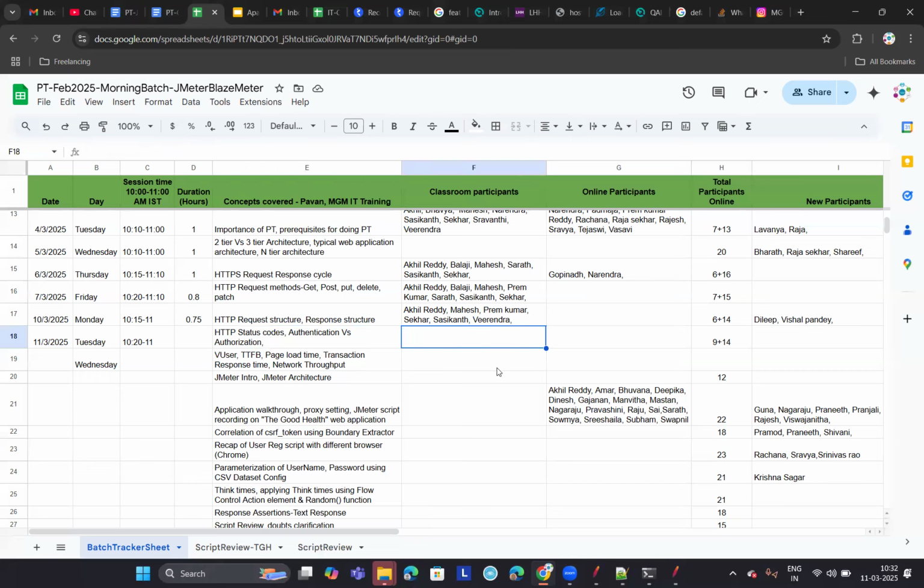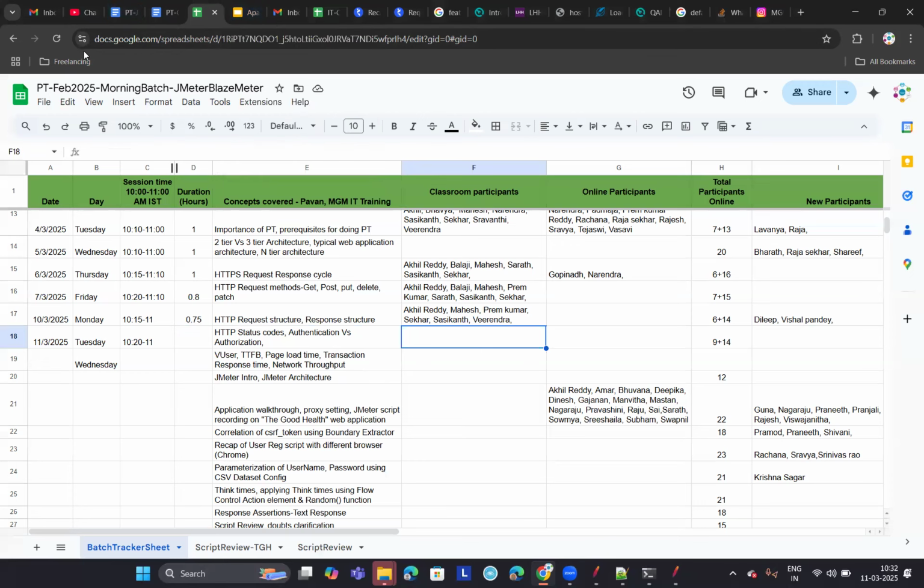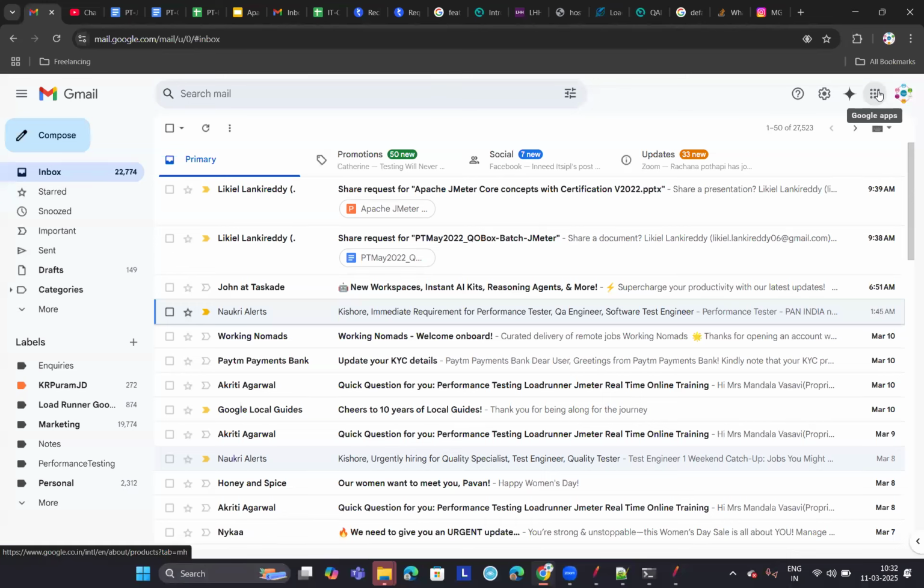testing teams, QA teams. Now, let me start with status codes or response codes. HTTP status codes are HTTP response codes.